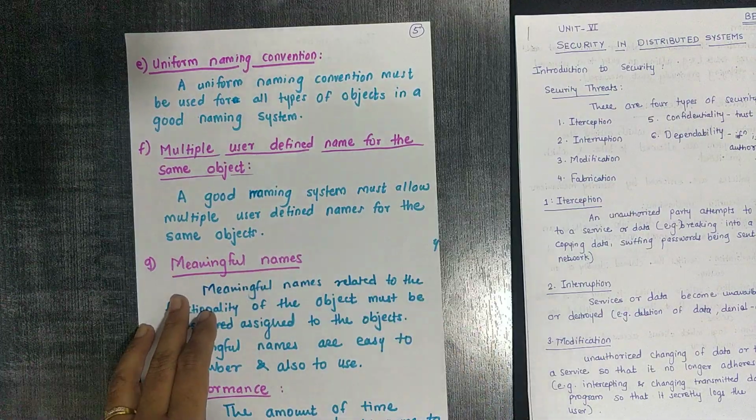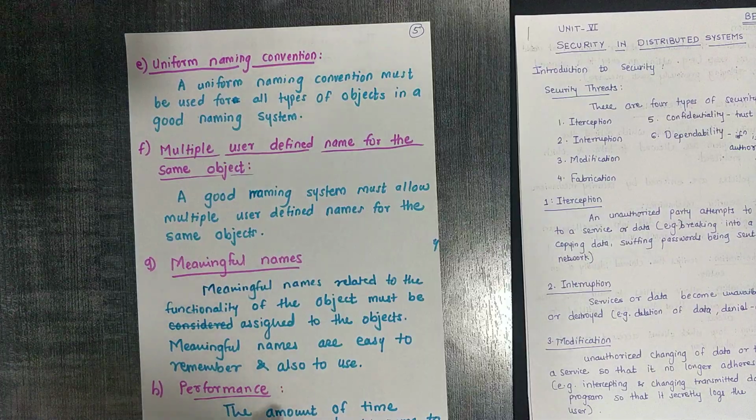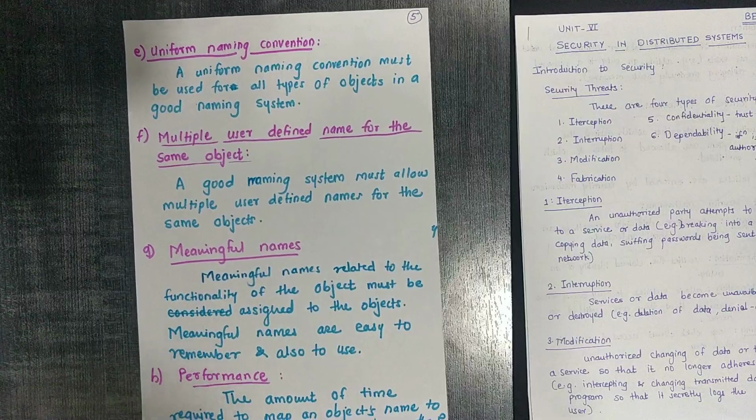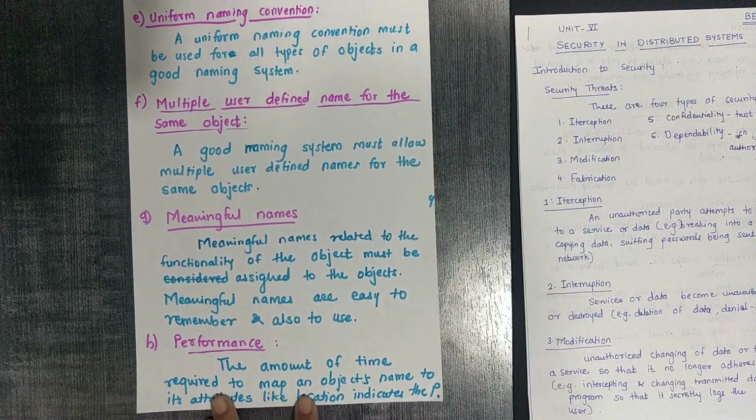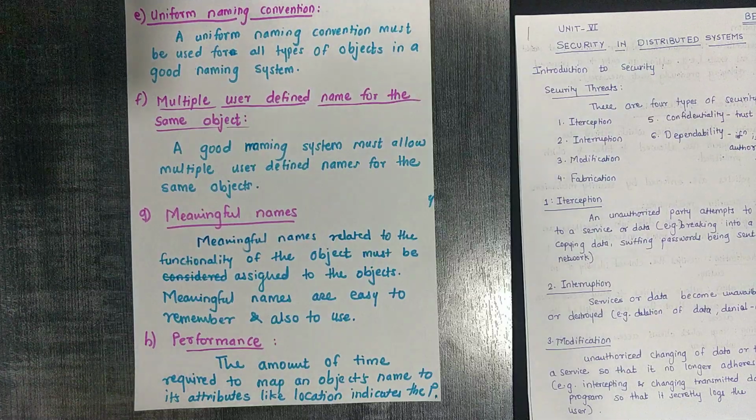Then meaningful names. Meaningful names related to the functionality of the objects must be assigned to the objects. Why? Because meaningful names are easy to remember and also to use.